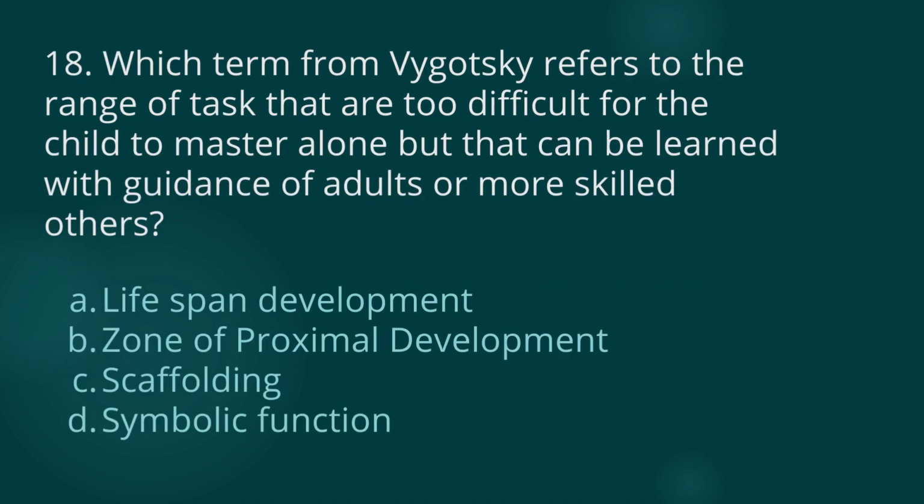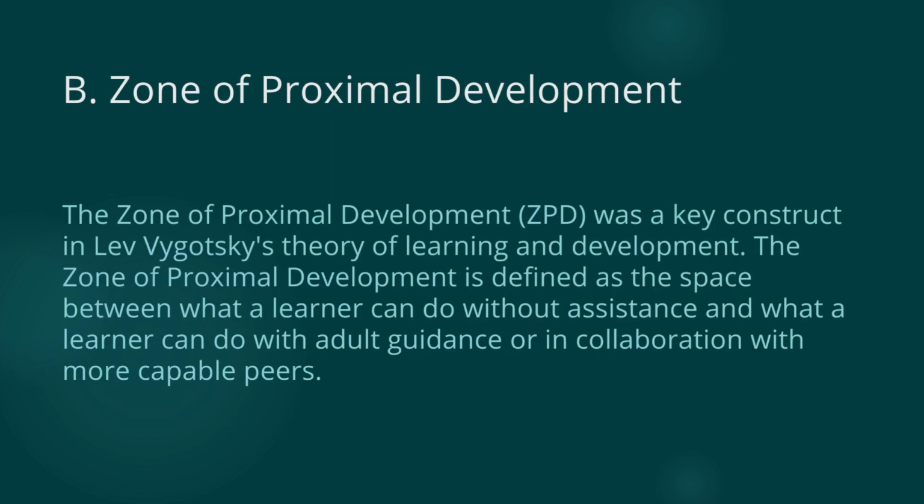18. Which term from Vygotsky refers to the range of tasks that are too difficult for the child to master alone but that can be learned with guidance of adults or more skilled peers? So, madali lang to. Lifespan development, zone of proximal development, scaffolding, or symbolic function. So, basta Vygotsky, ang answer dyan ay zone of proximal development.